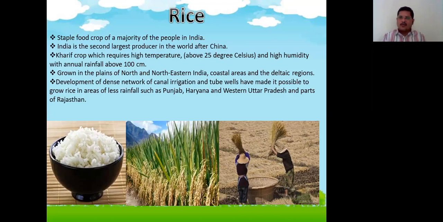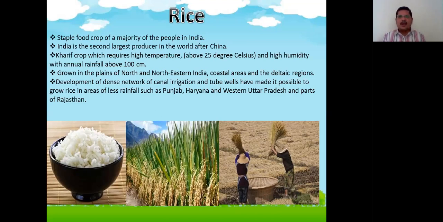And it should also have good rainfall, above 100 centimeters in a year. Generally it takes 130 to 150 days for a complete harvest of a paddy crop. So when they sow the paddy, from there it takes around 130 to 150 days. Again, these 20 days also depend upon the fertilizers used.